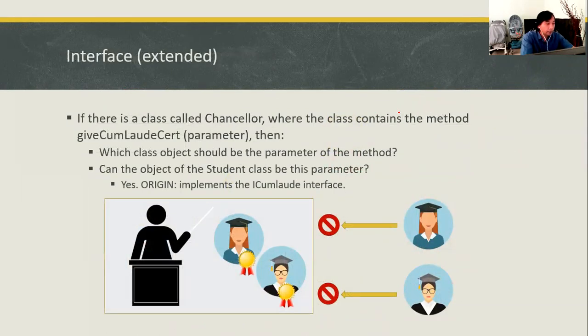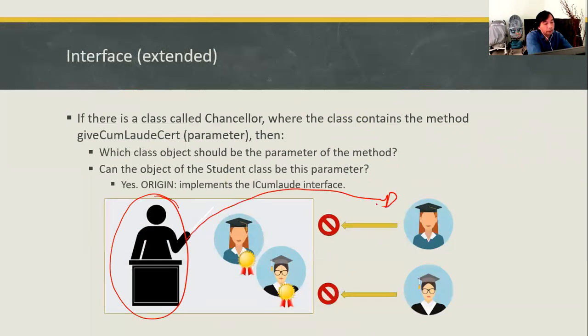Let's say there is another class called counselor or director, where the class contains a method, let's say giving a cum laude certificate. The counselor can give the certificate equally to the bachelor or undergraduate student, and he or she will also be able to give the certificate to the postgraduate student.